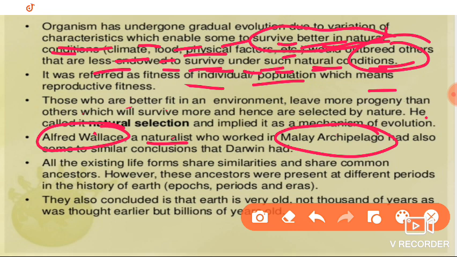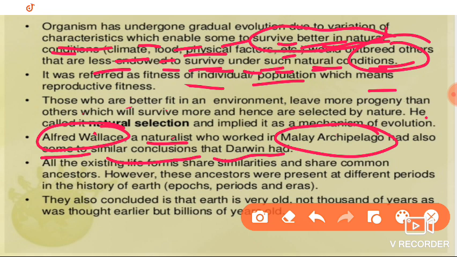He worked there and came to conclusions similar to those given by Darwin. Whatever conclusion Darwin gave, within a few months or a few years, Wallace also came to the same result. He agreed with Darwin's conclusion about natural selection.